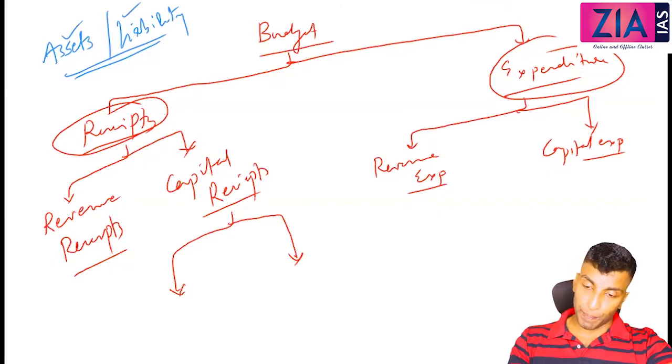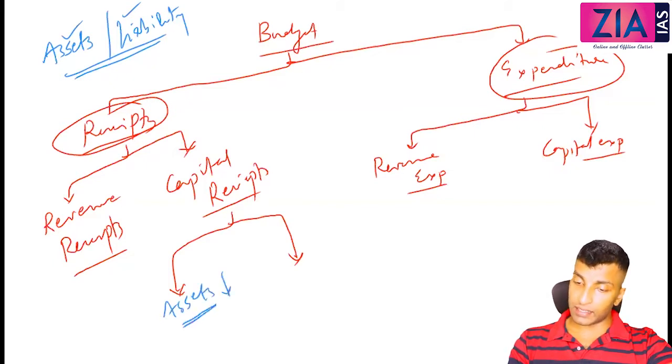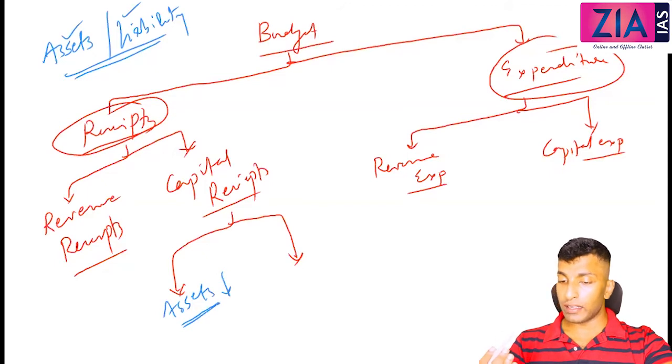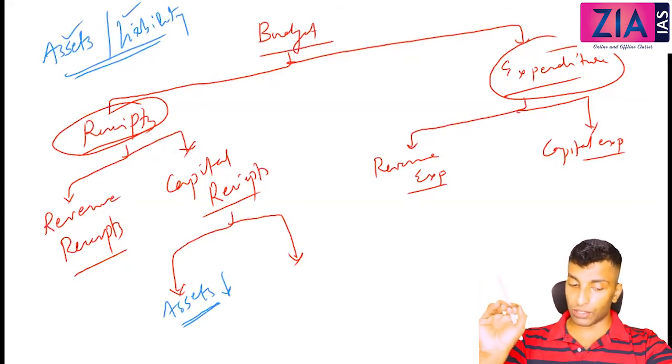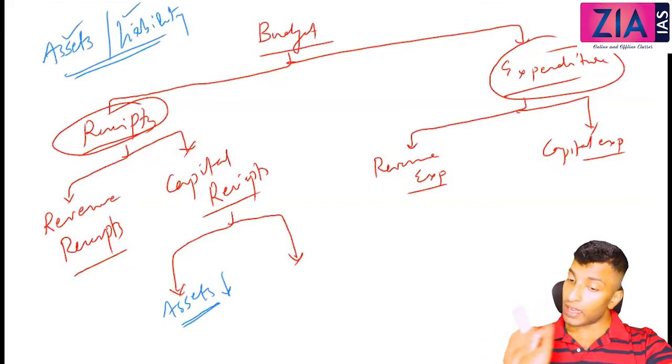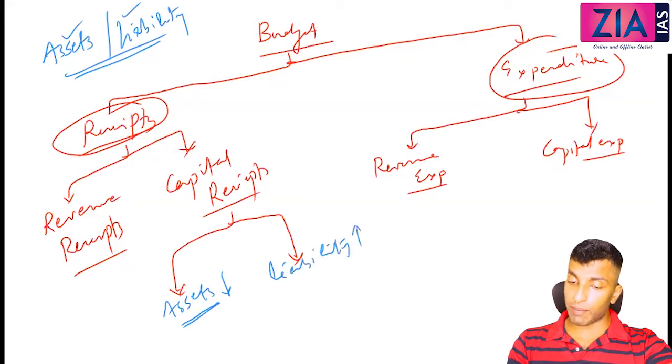So in case of capital receipts, what will happen? Assets will decrease, right? Like when you get the money, some assets will be reduced, right? Because you are selling something, like disinvestment, sale of assets, etc. So assets will decrease in case of capital receipts. Or the other way you can write it: liability will increase. What do you mean by this? Like borrowings, right? So here, government borrowings.